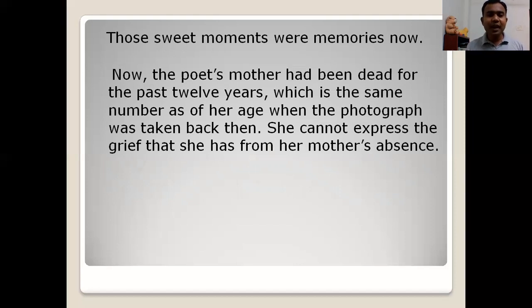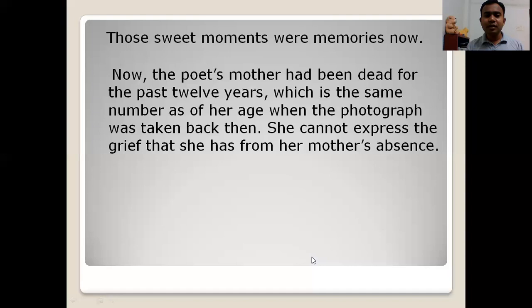Now, the poet's mother had been dead for the past 12 years, which is the same number as her age when the photograph was taken back then. When the photograph was taken, mother was 12 years old, and today the poet's mother has been dead for some 12 years. Means when the poet saw the photo, her mother's death had completed 12 years. So 12 years had passed since the death of her mother when she saw the photograph. And inside the photograph, her mother was also 12 years old when the photo was clicked.